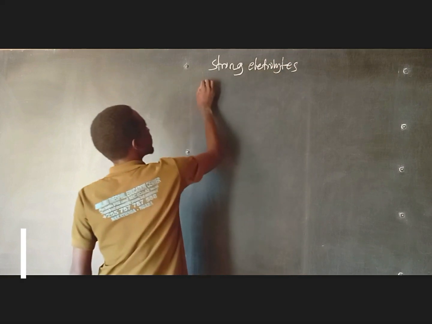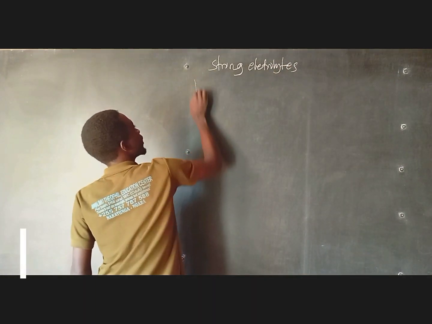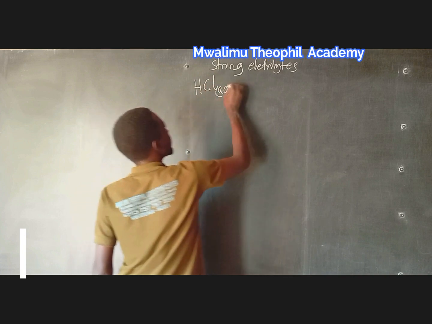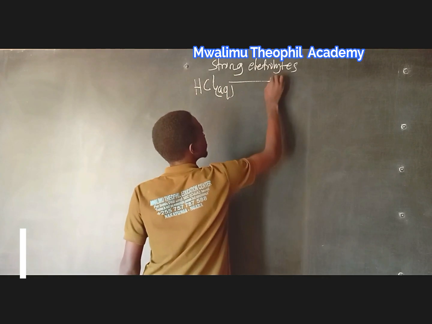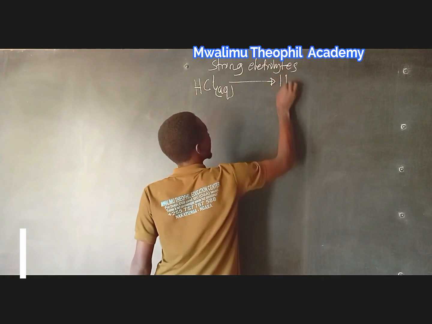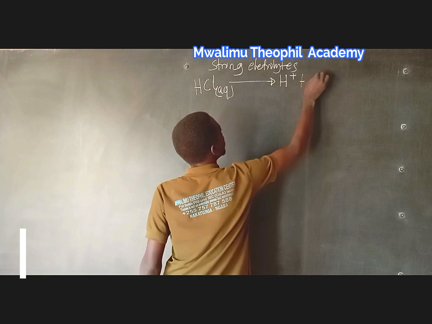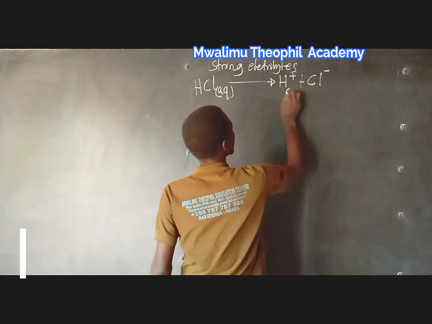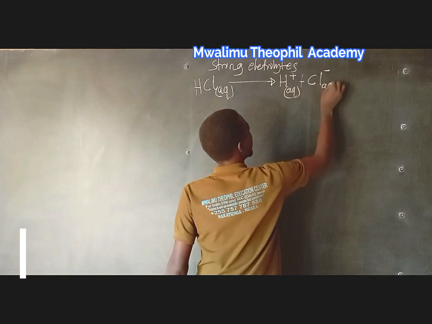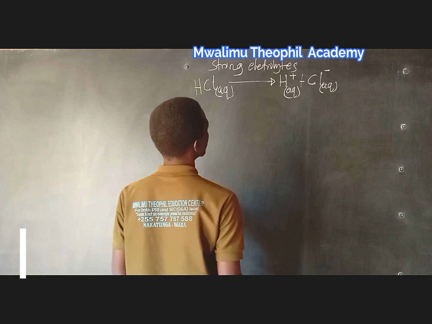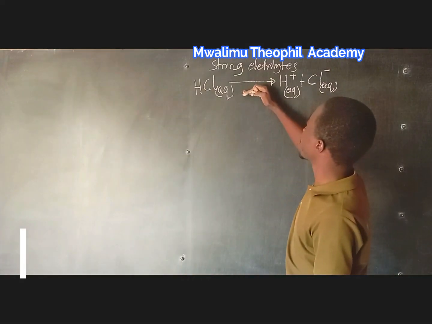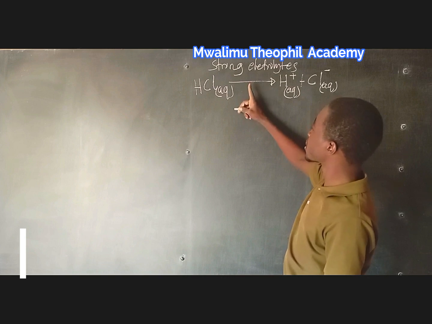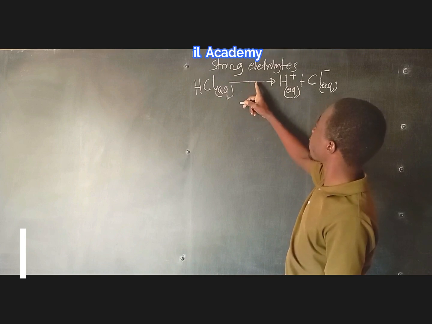Now, for example, when you take a look at HCl, hydrochloric acid, this is one of the mineral acids. When this dissociates, it dissociates completely into its free ions, which are hydrogen proton and chloride ion. Now how do you know that? By looking at this equation, it is a strong electrolyte dissociation. This shows that it is a strong electrolyte because we have used a single full arrow, as you may see.